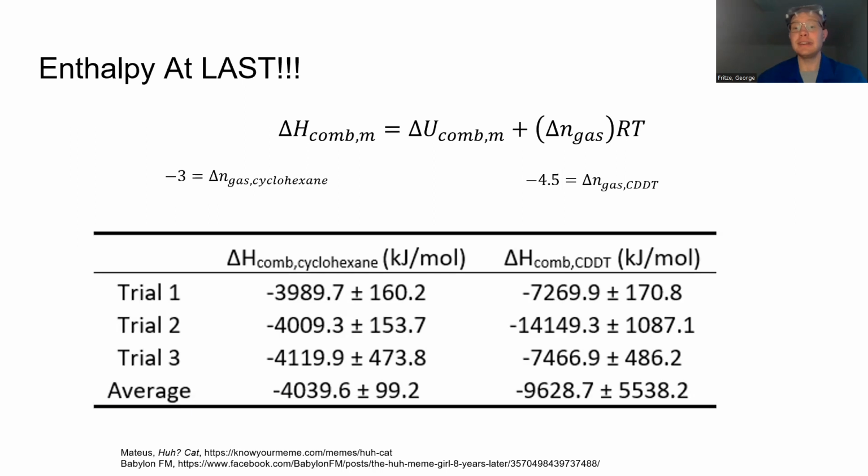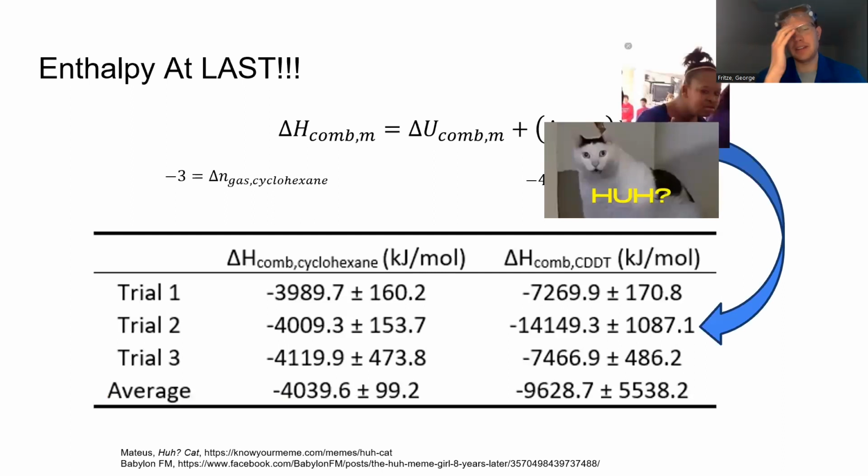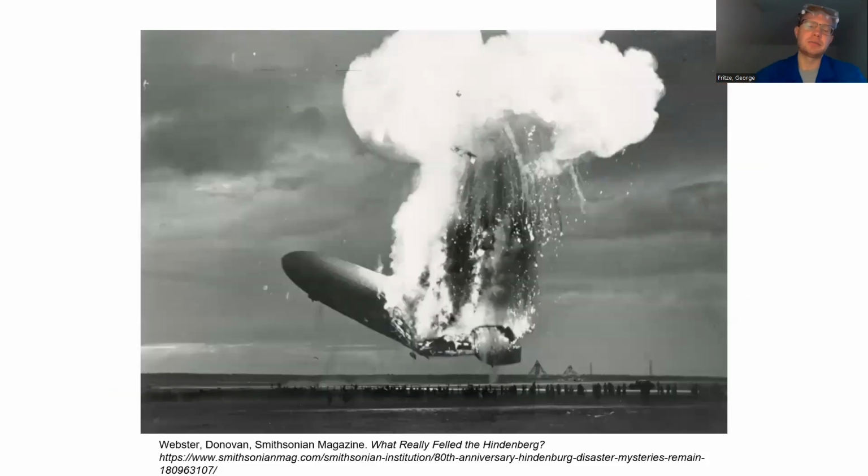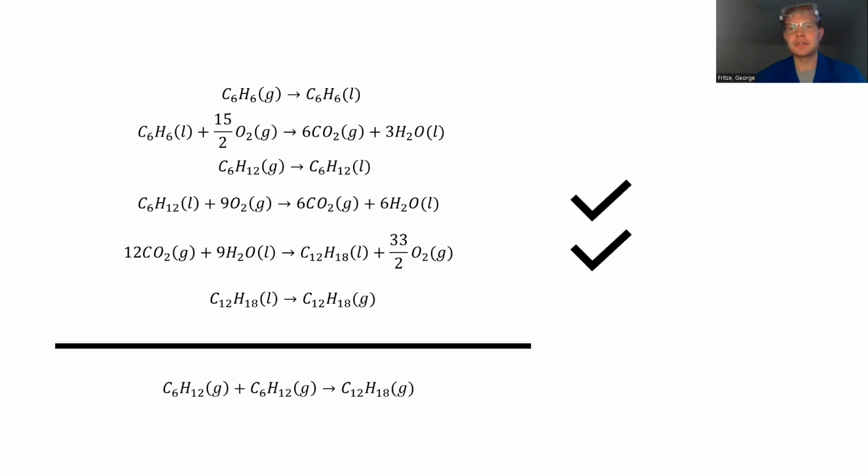You can see that CDDT actually turned out to be more than double on average the heat of combustion per mole of cyclohexane. But there's an outlier we may need to consider. You know what outliers do to our results. Oh boy.